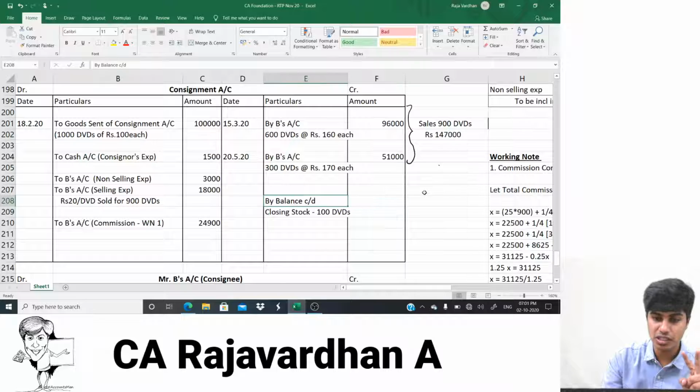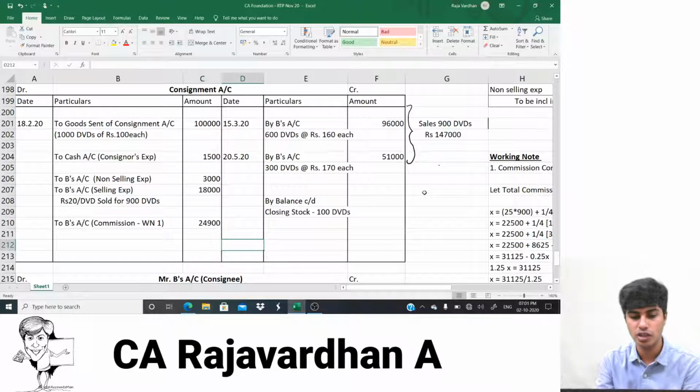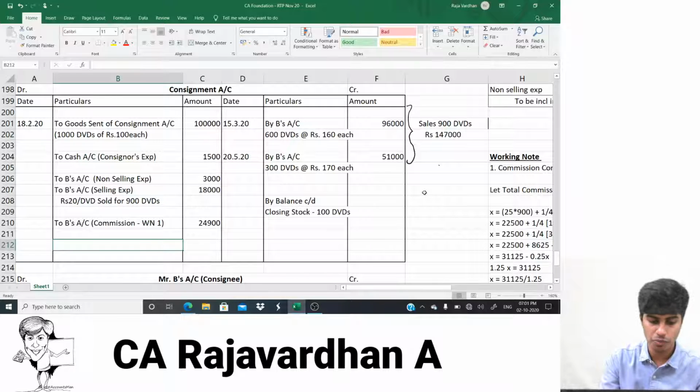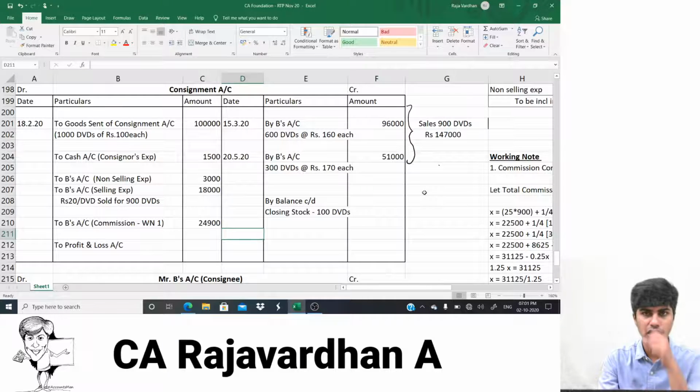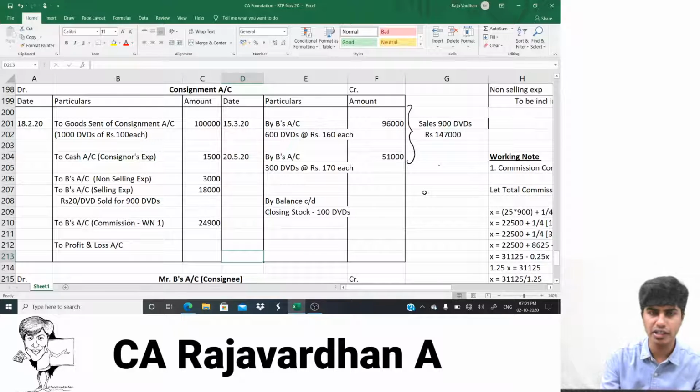The next thing that's missing is, after we do all this, we would have profit. If it is profit, it will come on the debit. If we have loss, it will come on credit. So I'm very optimistic. I'll write here to P&L account. We'll see if it is loss. If it is loss, I'll post it to the other side. Right now I'll write it here. So we'll find the balance carried down first and then find the profit as the balancing figure.